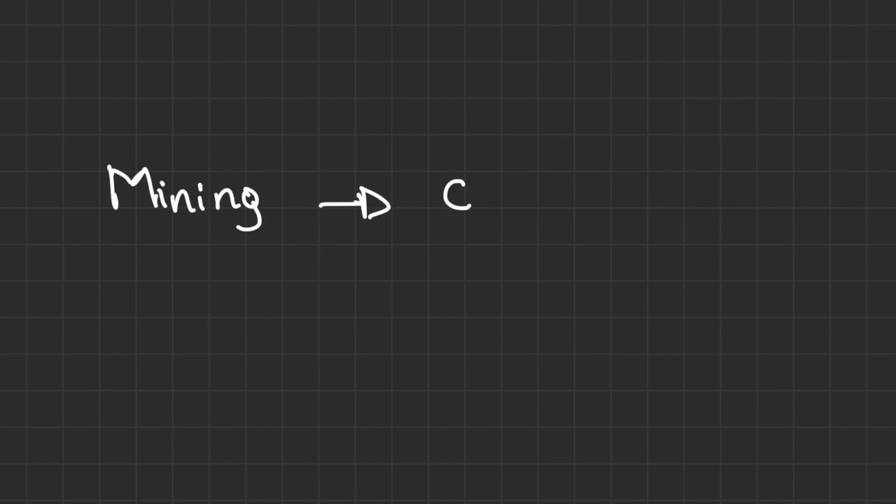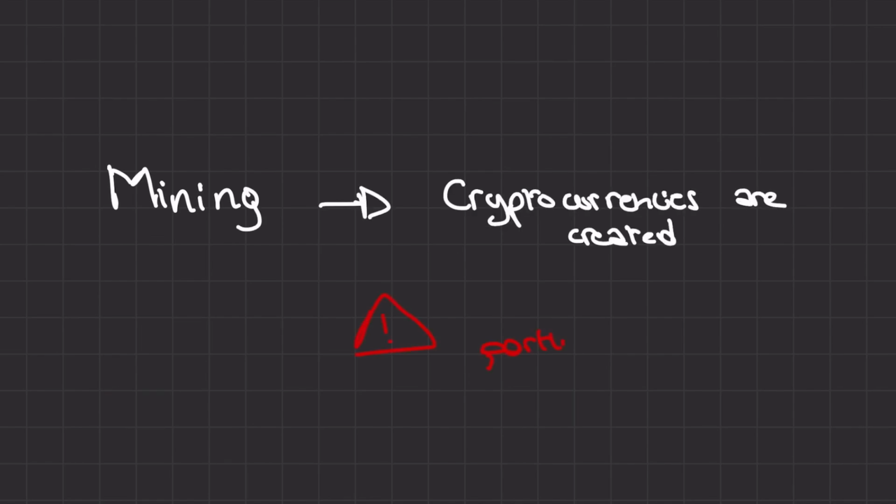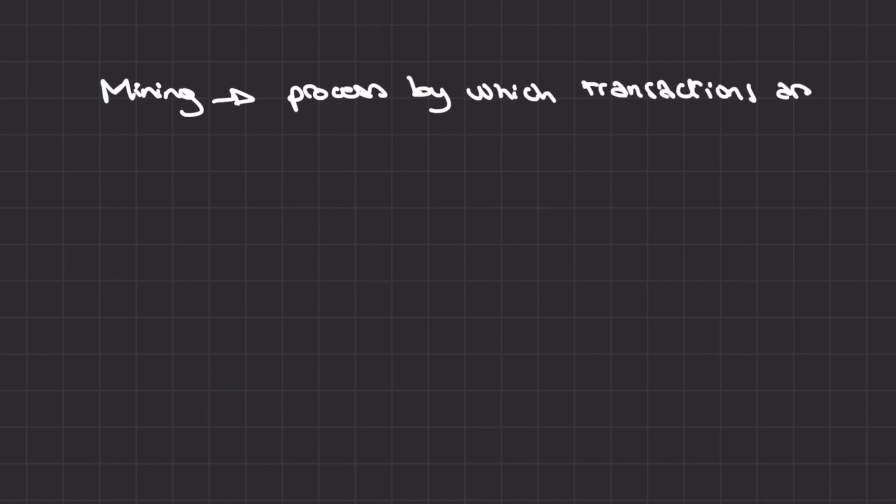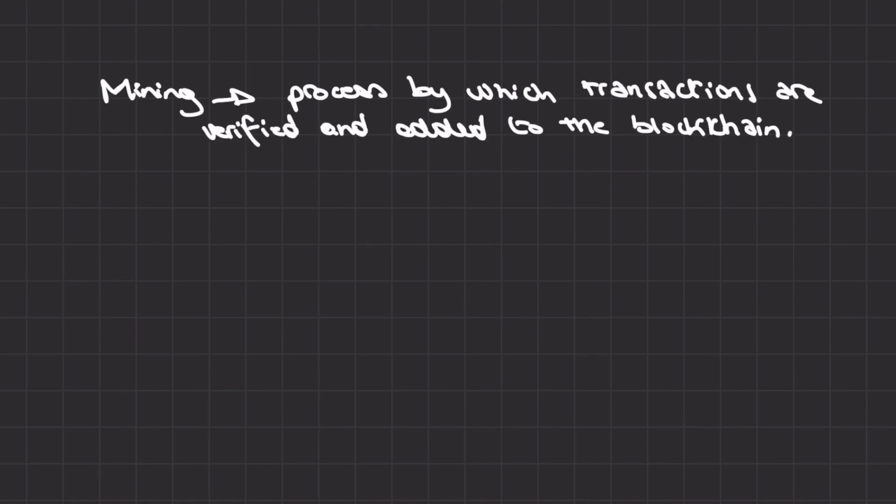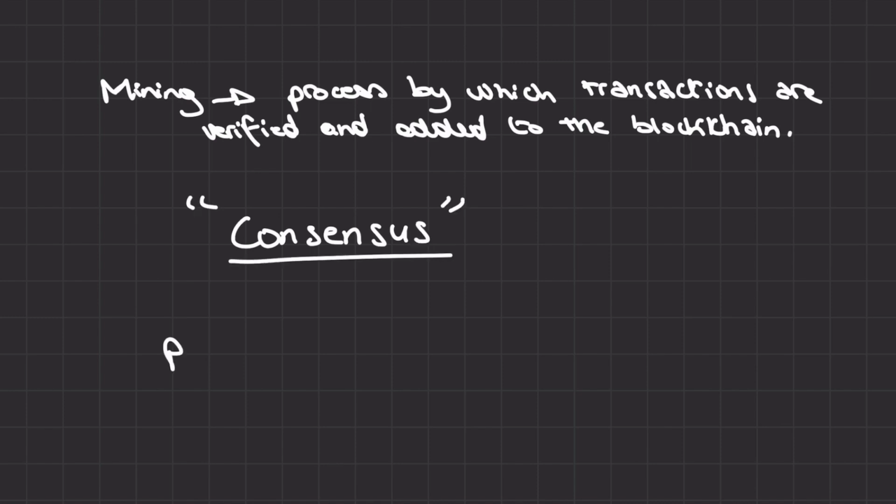Most people think that mining is how bitcoins or other cryptocurrencies are created. This is partly incorrect. Let's understand the real meaning together. So, what is mining? Mining is the process by which transactions are verified and added to the blockchain. This process is called consensus. In other words, it is the agreement of how much money is tied to your private key.